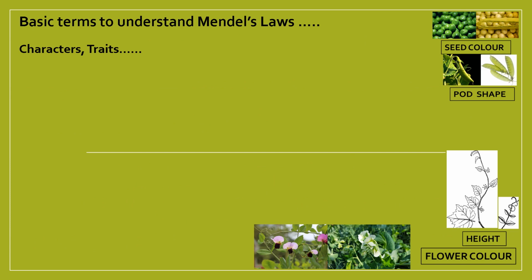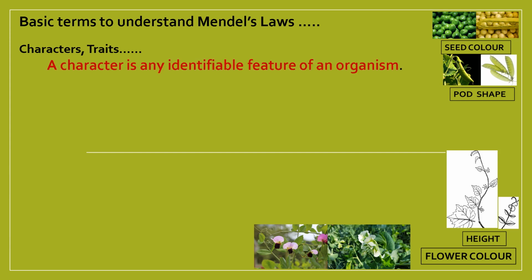Some basic terms to understand Mendel's laws: character and traits. What do you mean by the word character? A character is any identifiable feature of an organism. For example, height of a plant, flower color, seed shape, fruit shape: all these are identifiable features, so they are called characters.